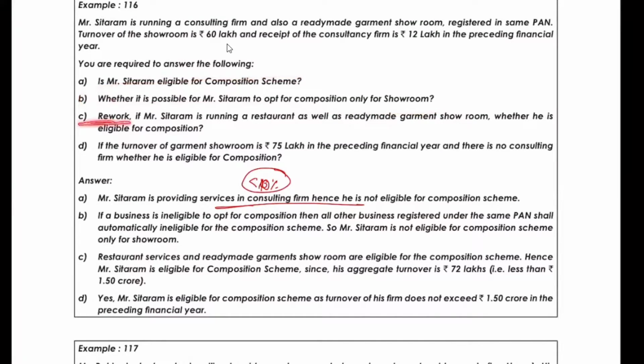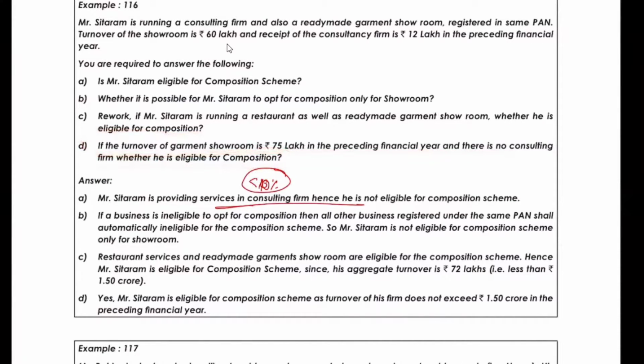Okay. Rework. If Mr. Sitaram is running a restaurant as well as a ready-made garment showroom, whether he is eligible for the composition scheme? Definitely it is. If the turnover of the garment showroom is 75 lakh in the preceding year and there is no consulting firm, whether he is eligible for the composition scheme? Yes, then also he is eligible.